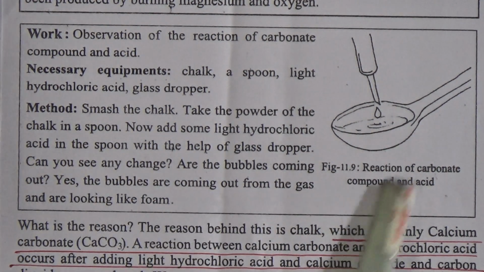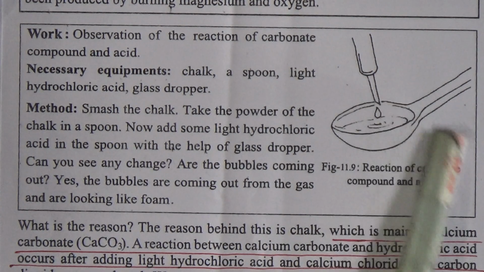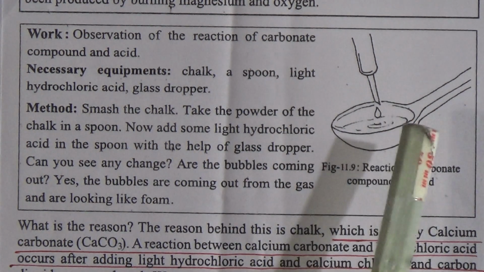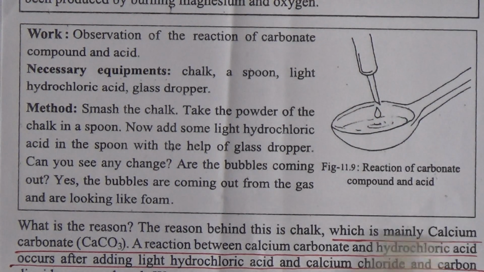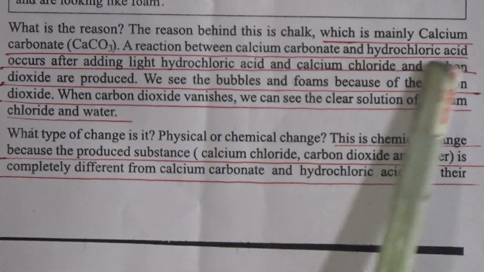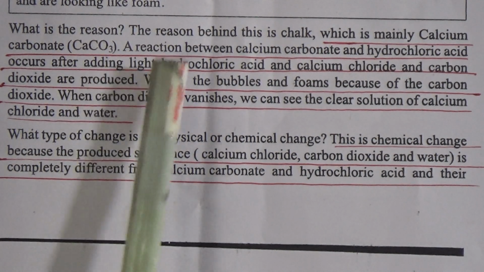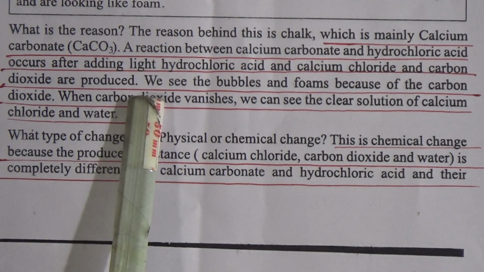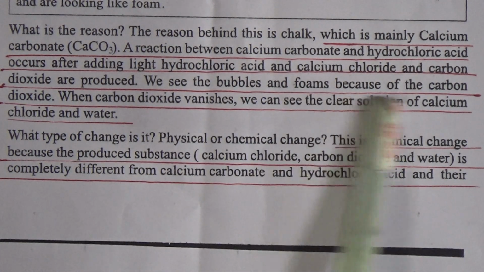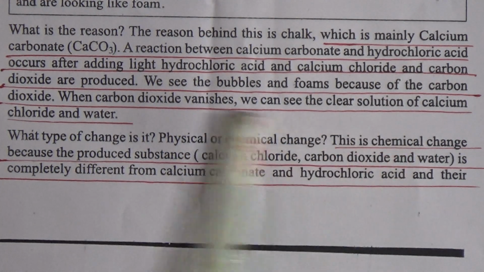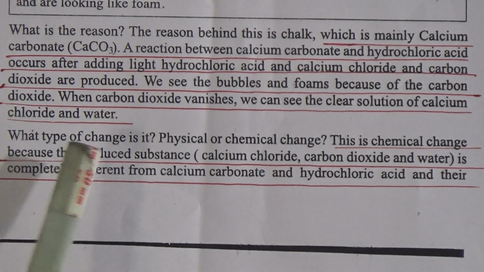and from this experiment we can see that the bubbles are coming out from the gas and are looking like foam. The reason behind this is that chalk is mainly calcium carbonate, that is CaCO3. My dear students, this is important for MCQ. A reaction between calcium carbonate and hydrochloric acid occurs after adding dilute hydrochloric acid, and calcium chloride and carbon dioxide are produced. So we see bubbles and foam because of the carbon dioxide, and when the carbon dioxide vanishes, we can see the clear solution of calcium chloride and water.